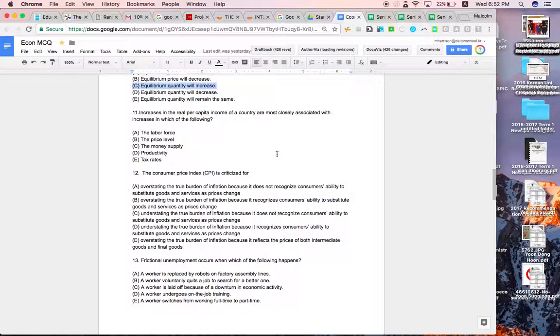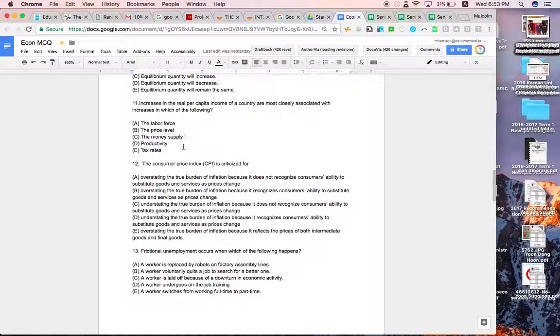Increase in the real per capita income of a country is most likely closely associated with increases in which? Increases in the labour force. Well, if the labour force went up, yes, the per capita income would go up. Well, you'd be dividing by a greater number, so that would mean it would go down. Price level means it's not going to affect it because it's the real. Productivity, tax rates, money supply. Correct answer would be B, productivity.